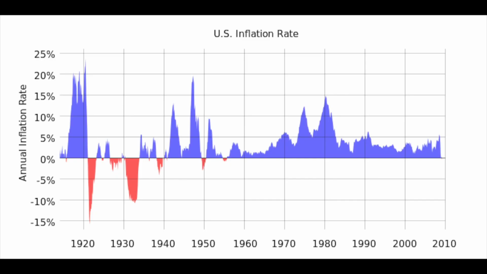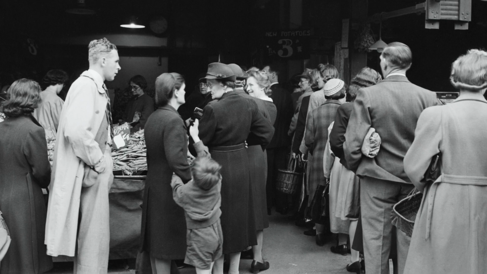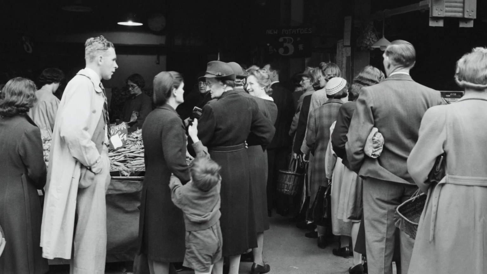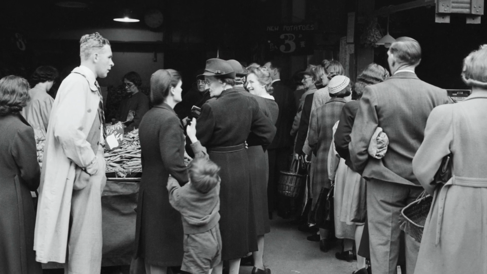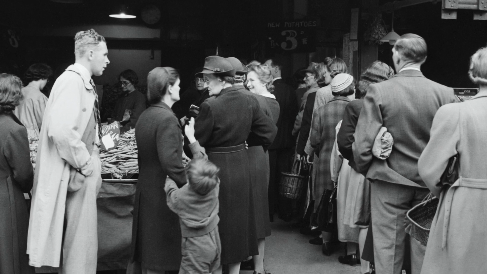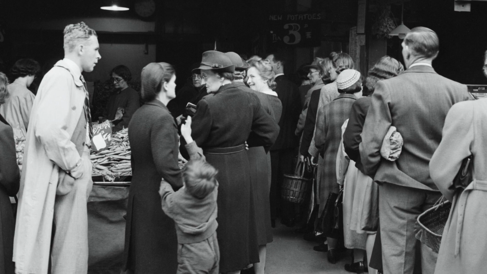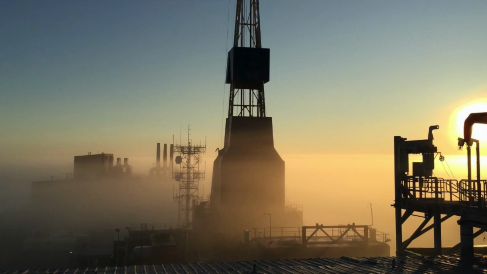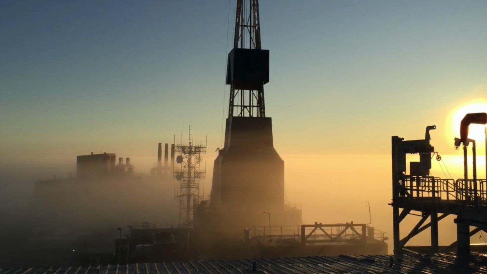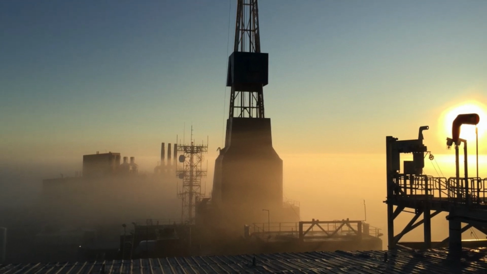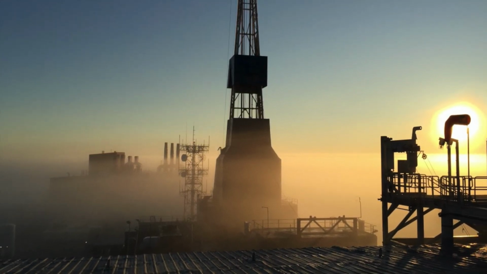Inflation is classified into three types. We have demand pull inflation, cost push inflation, and built-in inflation. Now, demand pull inflation occurs when the overall demand for goods and services in an economy increases quicker than the economy's production capacity. So this means that there is a higher demand and lower supply, and therefore buyers are willing to pay higher prices for the product.